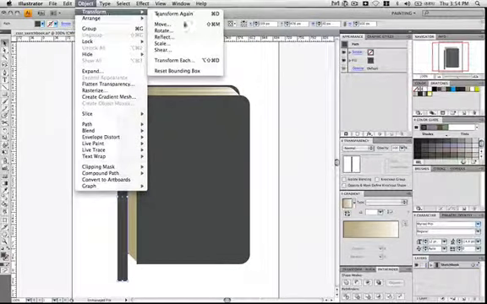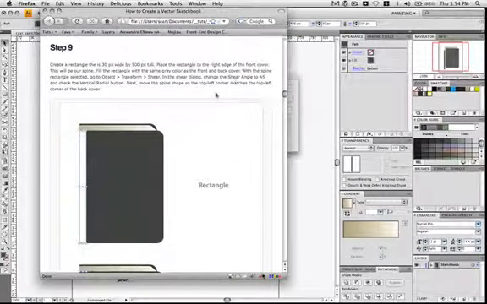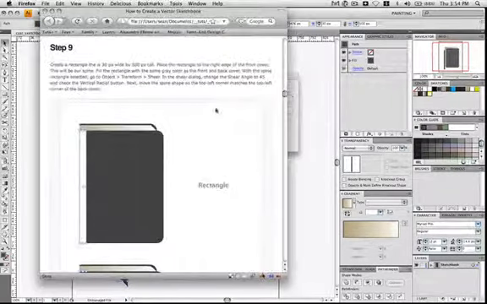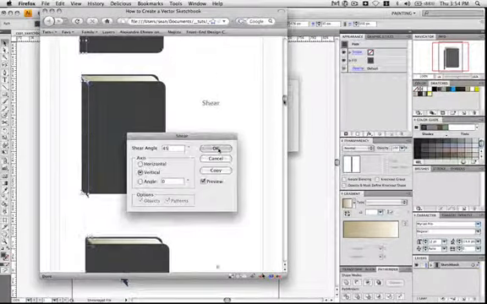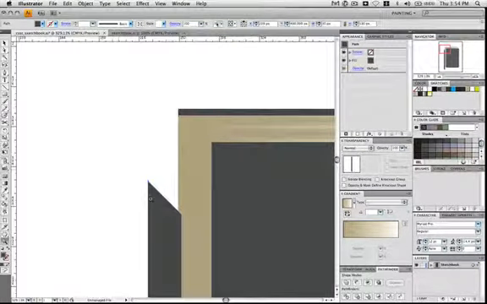I go to Object, Transform, Shear. Make sure the preview is set, and we're going to give it a 45-degree shear. Looks good. Go ahead and hit OK. Zoom in a bit.